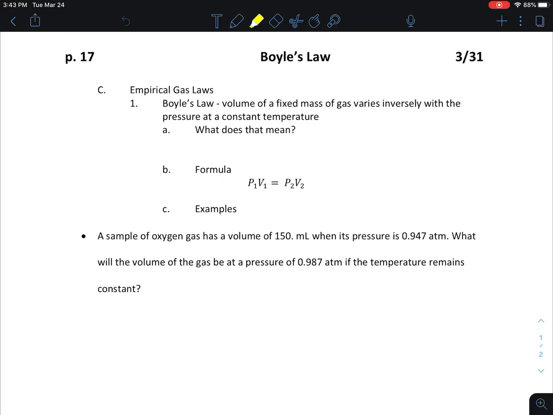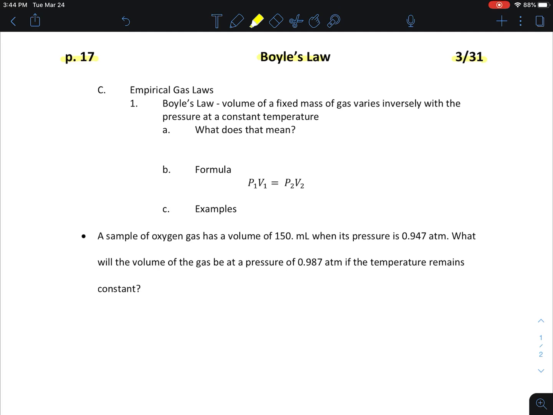This is another set of notes. This is page 17. We're going to talk about Boyle's Law. So again, as you're hopefully taking notes in your notebook, or you've got a place to specifically be taking your notes, you've kind of got the outline written down and you're ready to just continue on. For the next couple of days of notes, we're going to be talking about a couple of specific people, and then we're going to put it together in what is called the combined gas law, but that's not until next week.